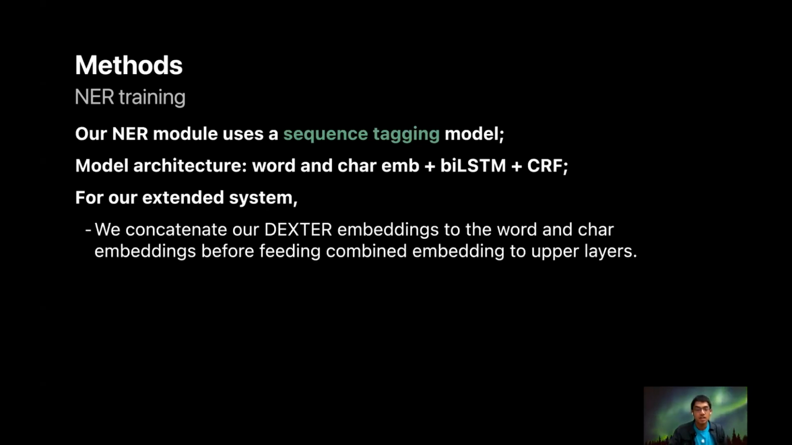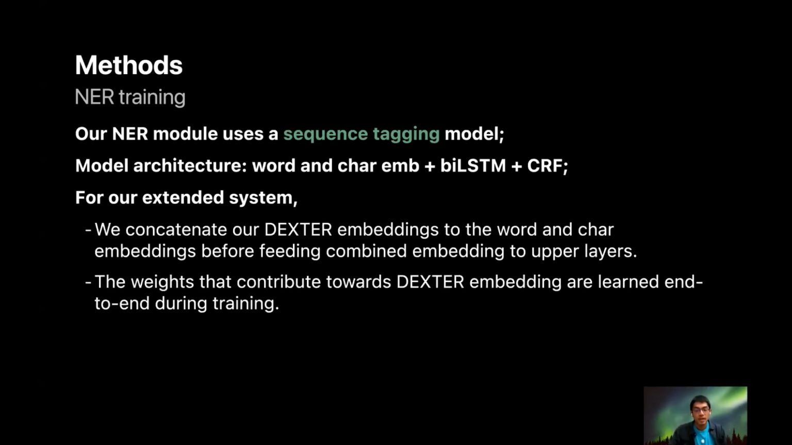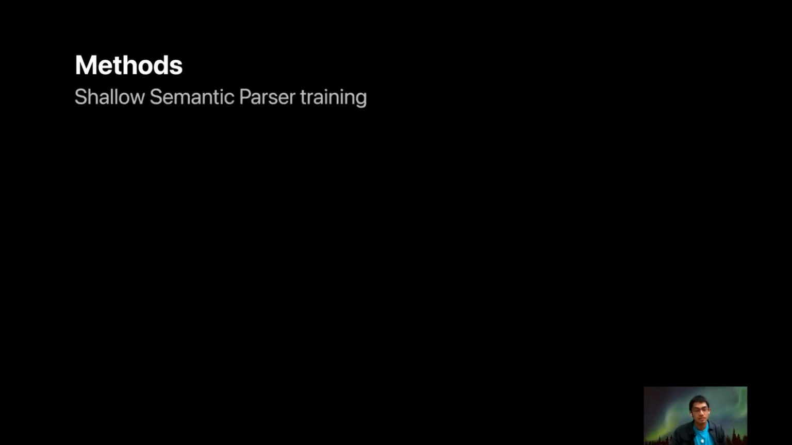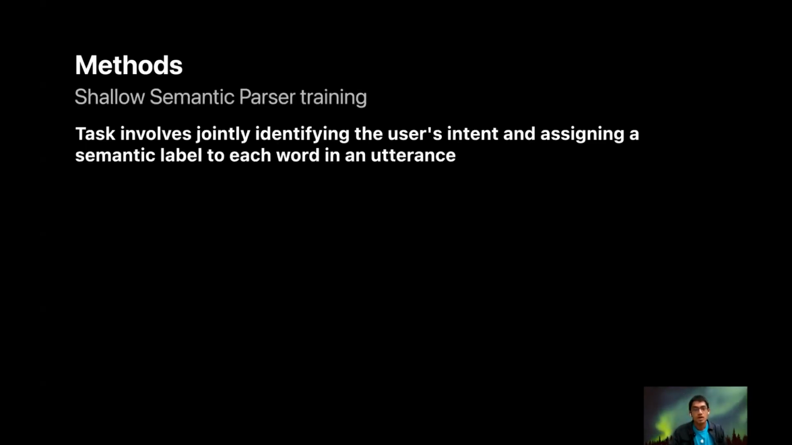For our extended system, we concatenate our DEXTER embeddings to the word and character embeddings before feeding this combined embedding to the upper layers. The weights that contribute towards DEXTER are learned end-to-end during training.